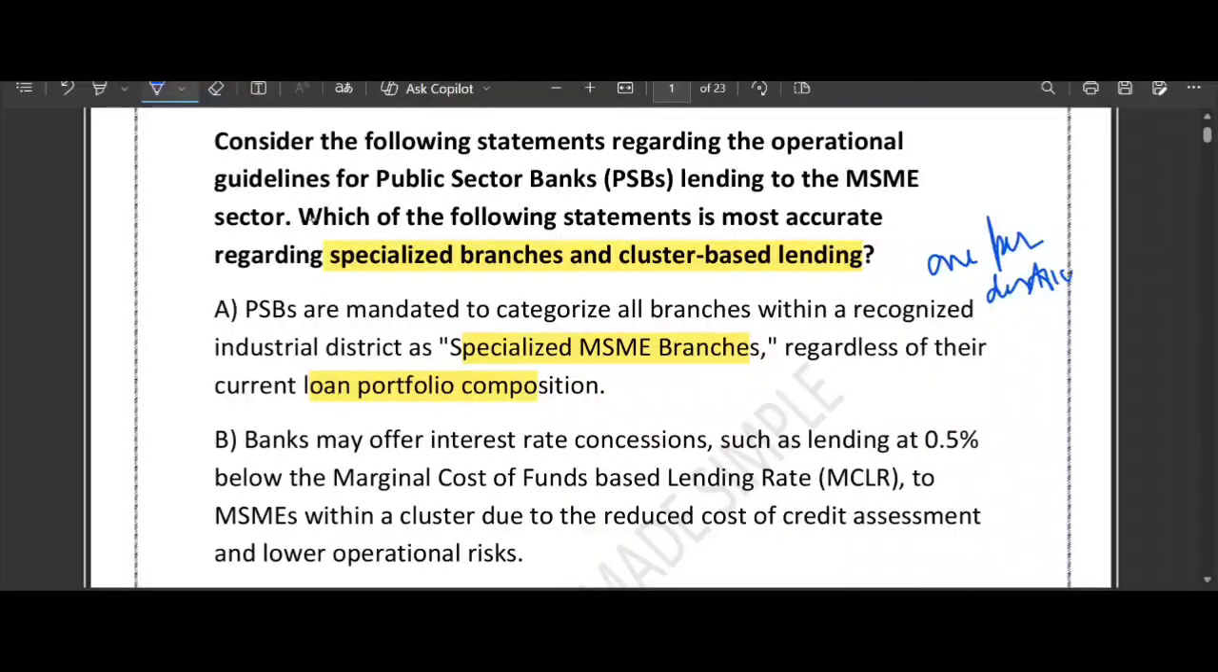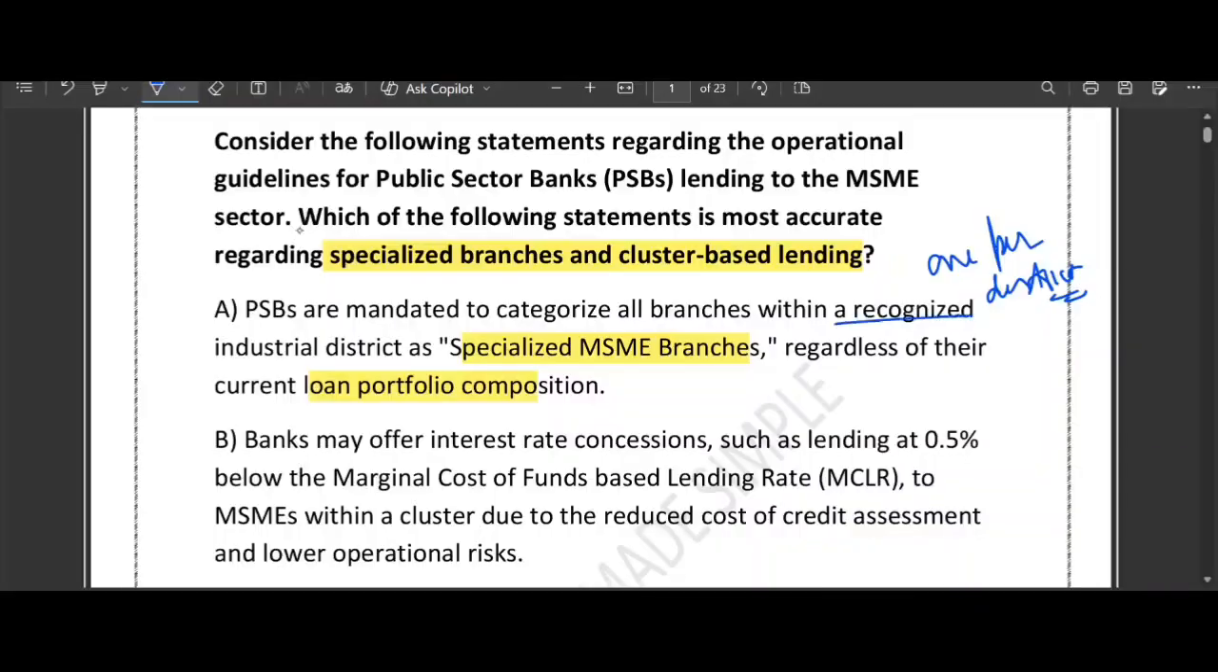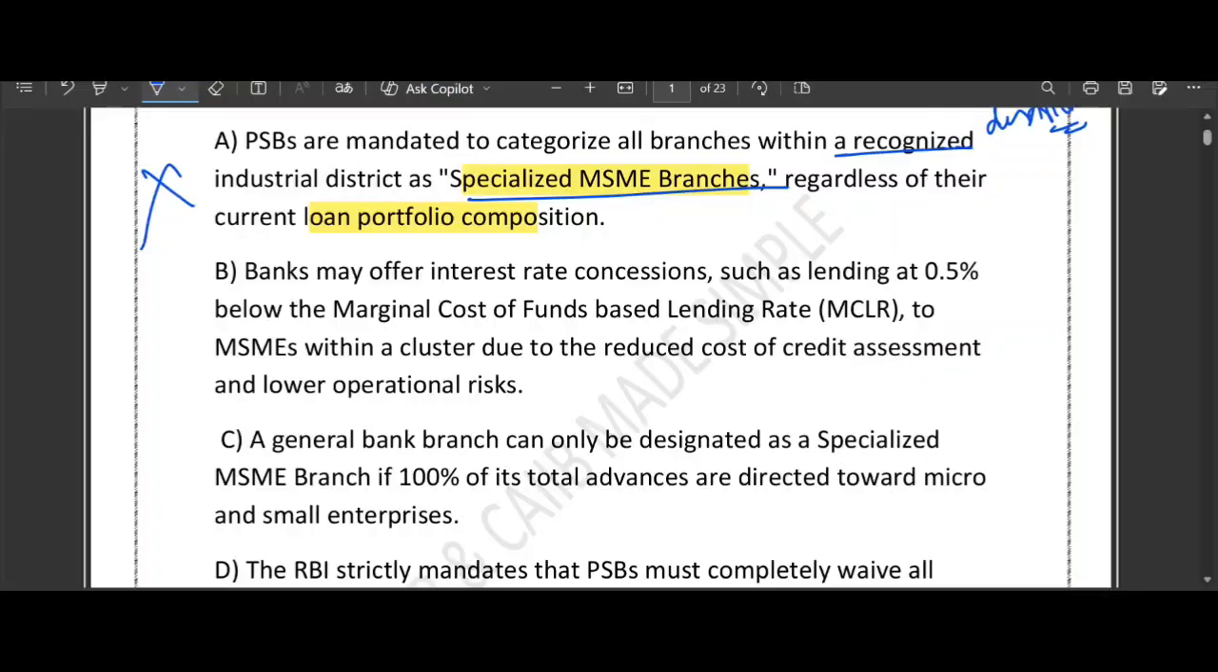Also, a branch becomes specialized when, please understand, what is the condition for a branch to become a specialized MSME branch? The condition is that 60% of its exposure of loan should go to MSME, not 100%. It should not be 100%, rather only 60%. If it were 100%, the bank could not even give a personal loan to its own staff, right? So if you look at option number A, it is telling that all branches within a recognized industrial district are specialized MSME. No, that's wrong. What about C? A general bank branch can only be designated as specialized MSME if 100%. Again wrong. I told you it is 60%.